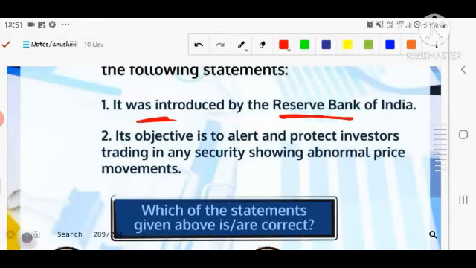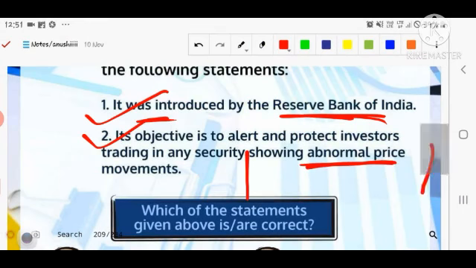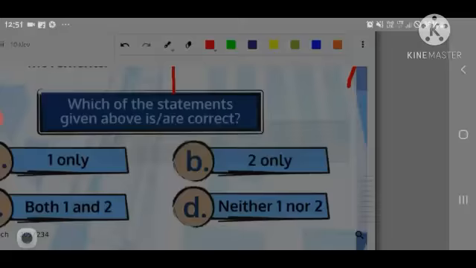Okay, let's see the statements here. Is it introduced by the RBI? Number first statement is like that. Number second, its objective is to alert and protect investors trading in any security showing abnormal price movement. So you have to choose the correct option here.